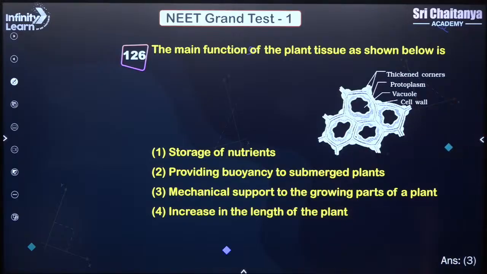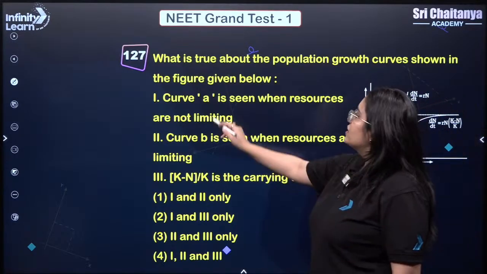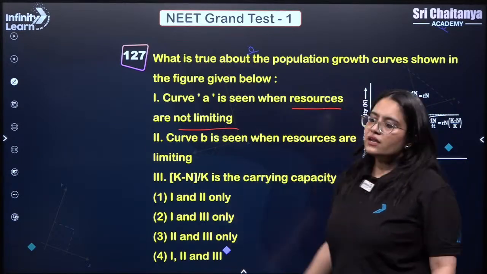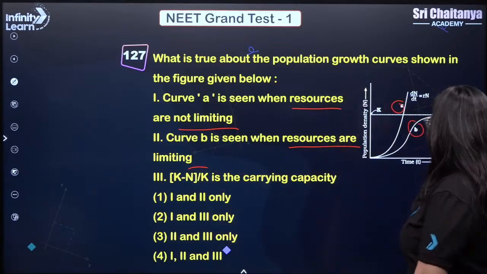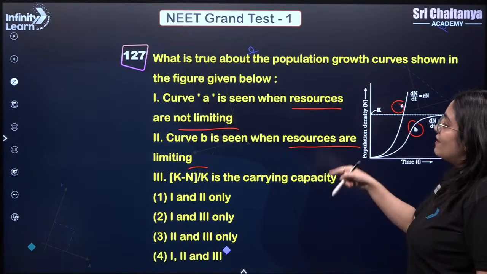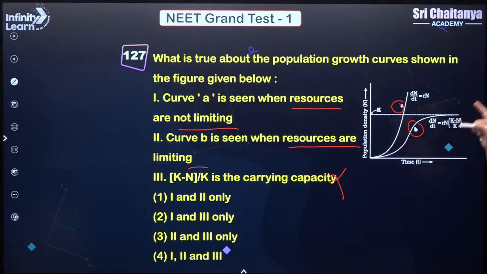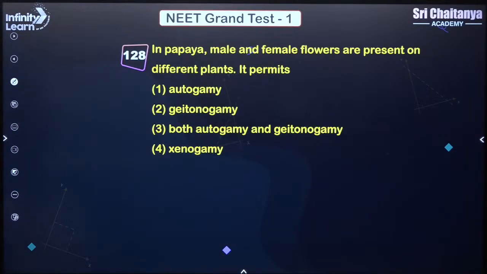Very good. Next question. Here you are supposed to look at the A graph and B graph. Curve A is seen when the resources are not limiting, that means unlimited, correct. Curve B is seen when resources are limiting, that is also correct. Now K minus N divided by K as the carrying capacity is wrong; K itself is the carrying capacity. Statement 1 is correct and 2 is correct, so the answer is 1 and 2 only. Clear? Very good. Most of you are giving the right answer.